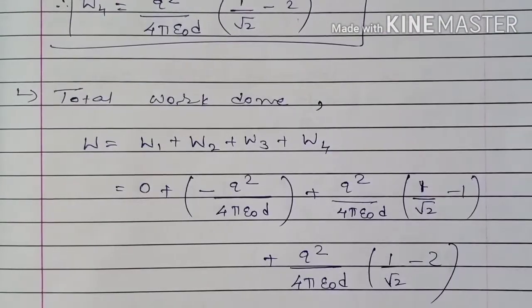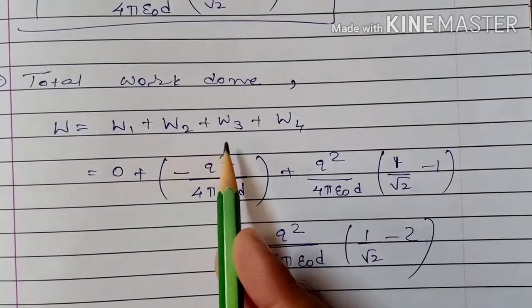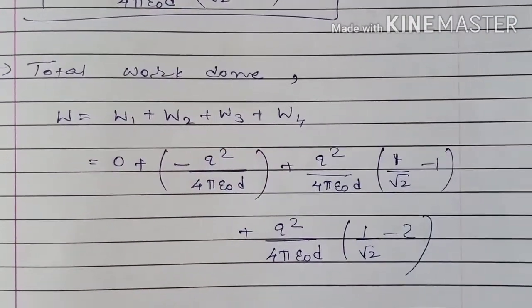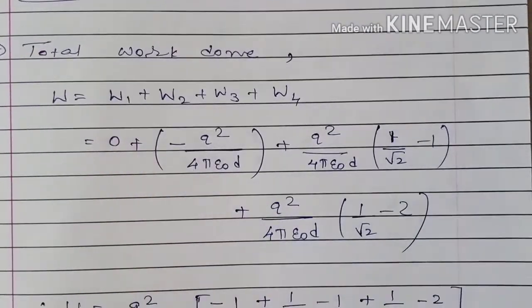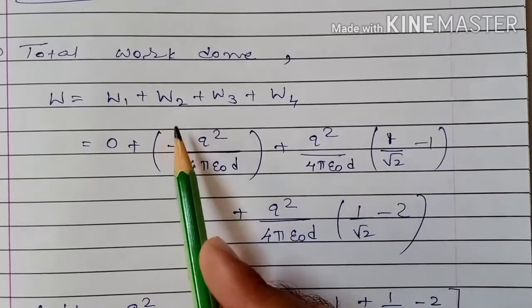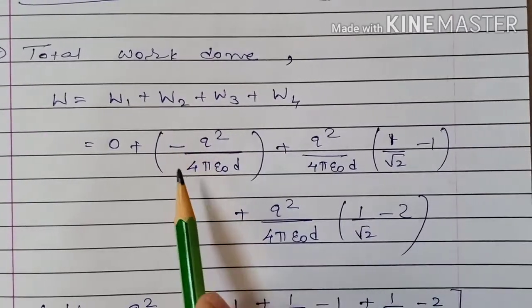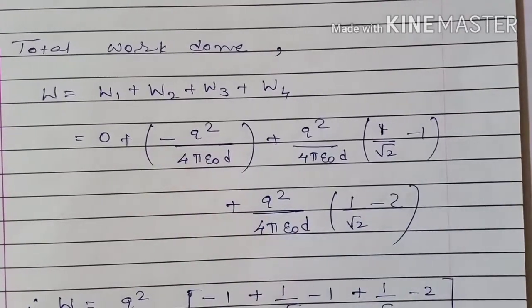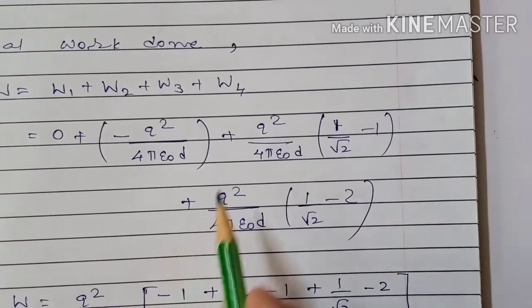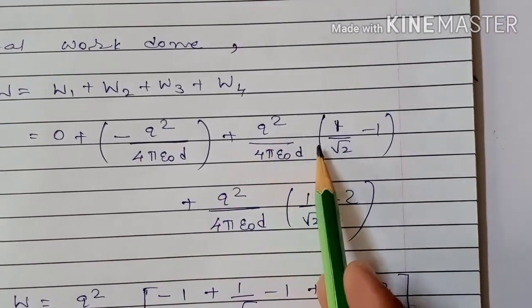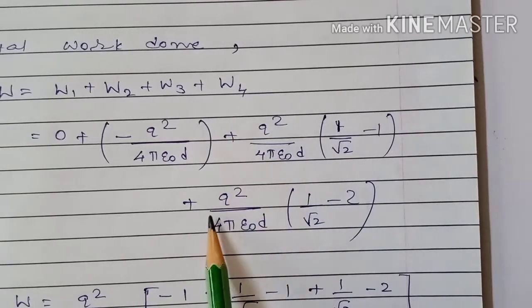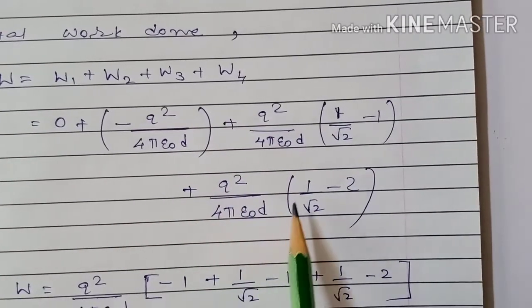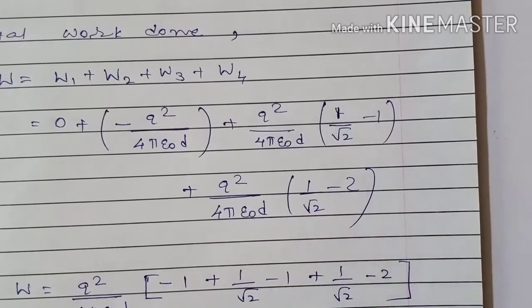Total work done is equal to W1 plus W2 plus W3 plus W4. Work done in bringing first charge, that is 0. Work done in bringing second charge, minus Q square upon 4 pi epsilon naught d. Work done in bringing third charge, Q square upon 4 pi epsilon naught d into 1 by root 2 minus 1. And work done in bringing fourth charge, that is Q square upon 4 pi epsilon naught d into 1 by root 2 minus 2.